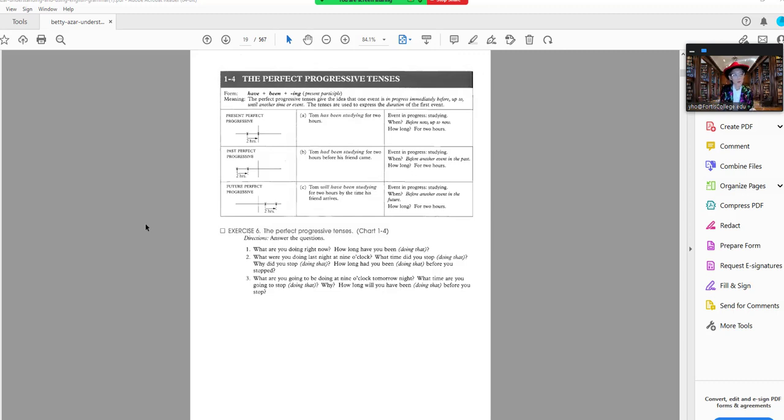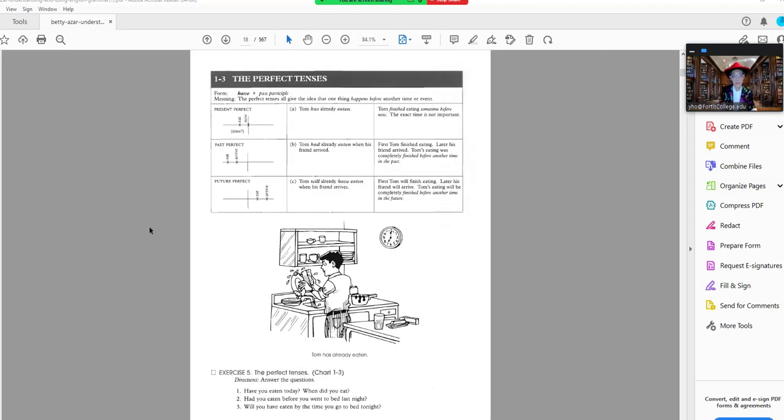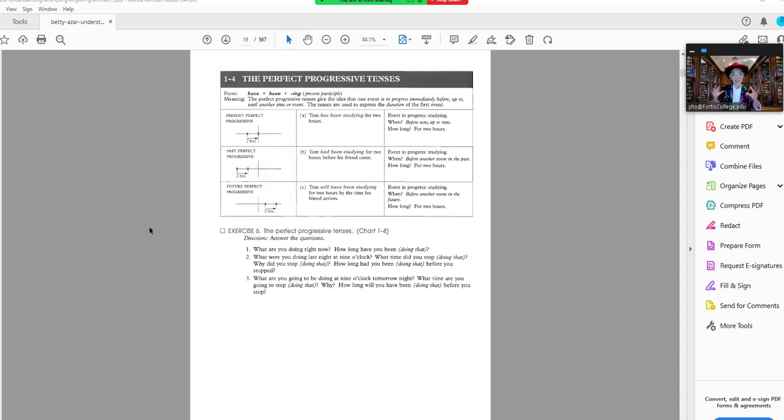How is that different from I am talking for 2 hours and I have been talking for 2 hours? I am talking for 2 hours means something that's happening right this second, whereas I have been talking for 2 hours gives a nuance that it's happening a little bit more into the past. That's the nuance that foreign students do not get: when you have either the perfect tenses or the perfect progressive tenses, it simply means that the first action happens farther in the past than the second action.